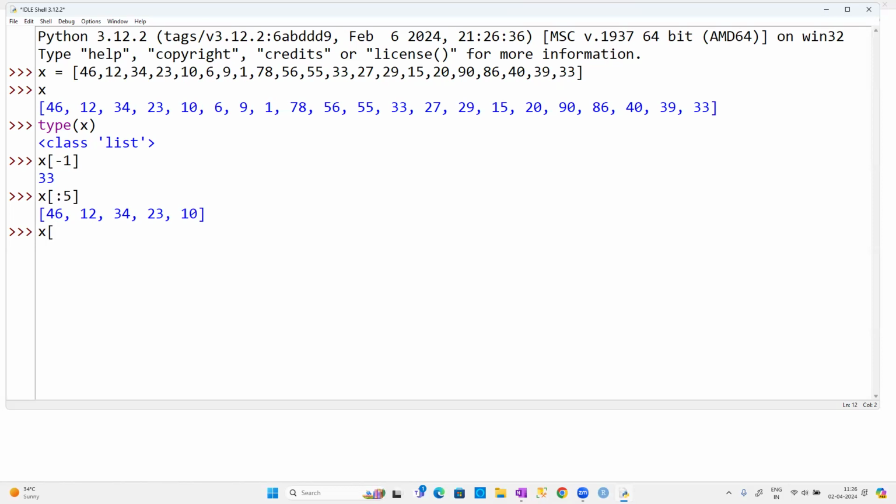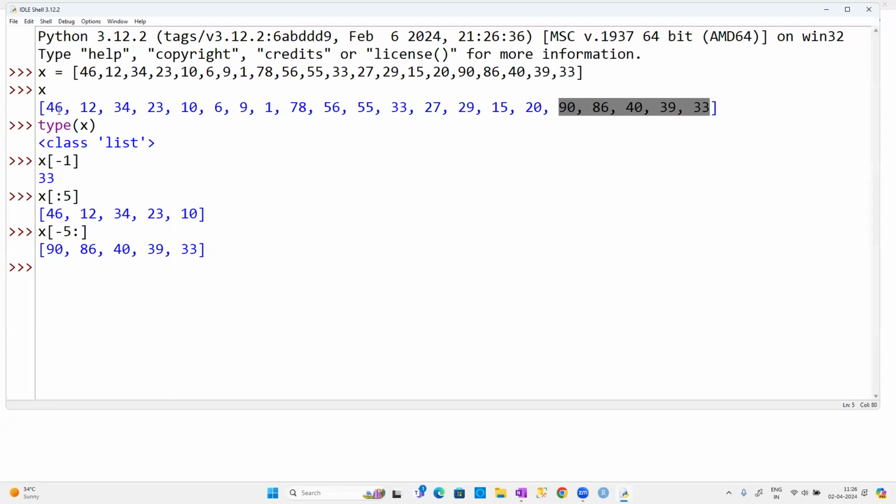The last 5 elements, what can we say, guys? x of minus 5 colon. See, guys, the last 5 elements: 90, 86, 40, 39, 33. Starting from the 5th element from the right-hand side, go up to the end of the list. I'm saying that you are starting from the 5th element from the right-hand side. How many elements will there be? There will be 5 elements. So that is what we can do.